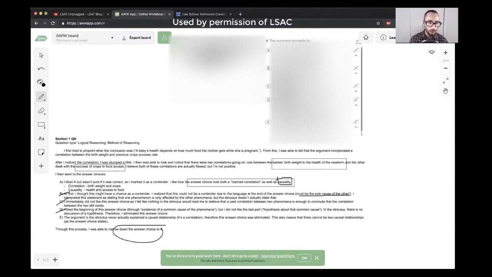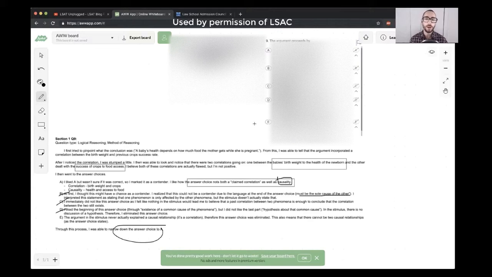Then E, argument never actually explained a causal relationship. It's a correlation. Yeah, so E is saying the existence of one causal connection from that of another. So inferring existence of one causal connection from that of another. That's saying there are two causal connections here. Are there two causal connections?